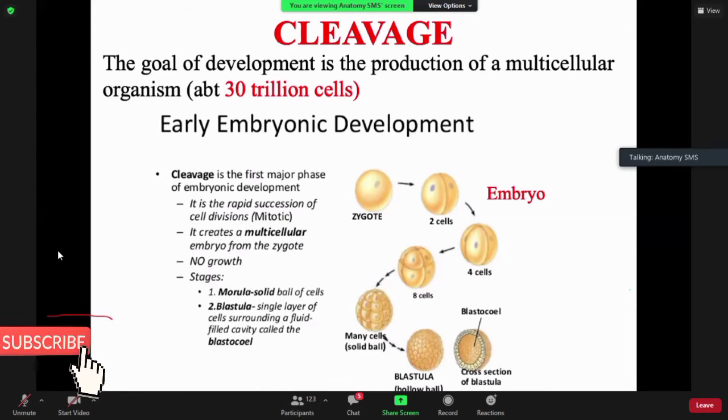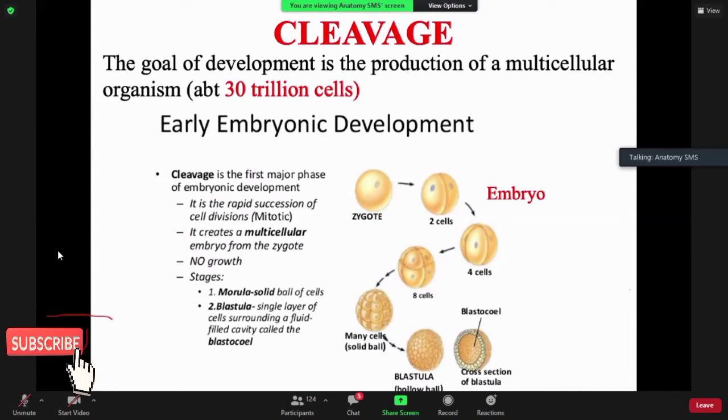Now, during the process of cleavage, the cells do not grow; they are just dividing. So they are not growing, but rather they are dividing. Now there are two stages in the process of cleavage. We have the morula stage and then the blastula stage.